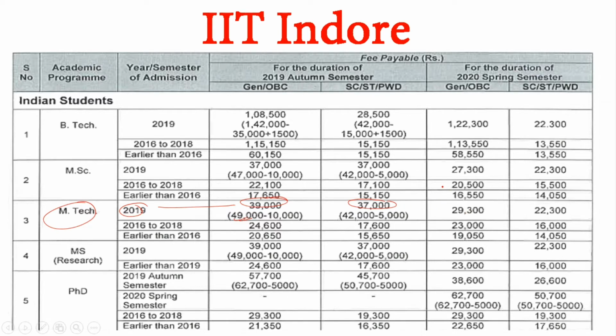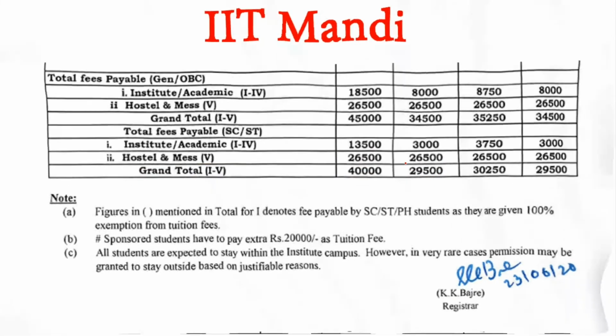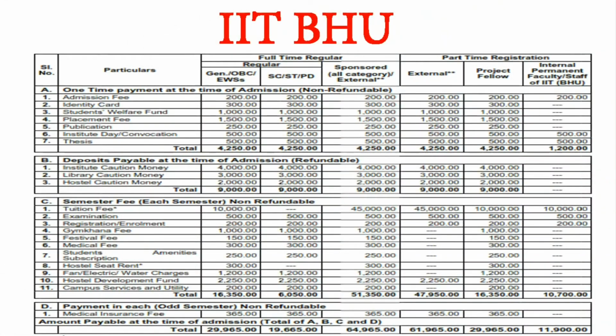Let's move to the next institute. Our next institute is IIT Mandi. In IIT Mandi you can see that all categories are mentioned again, but we are going to discuss the grand total. In the grand total this is 40,000 for general OBC categories and 29,500 for SC/ST categories. Let's move to the next institute, that is IIT BHU.